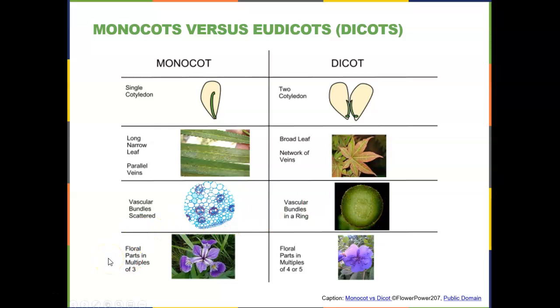Another distinction that we can see is that for monocots, when we look at their flowers, they have flower parts that are in multiples of 3. Here's 1 part, 2 parts, 3 parts, whereas in the dicots, their flower parts are in multiples of 4s or 5s. 1, 2, 3, 4, 5 petals.